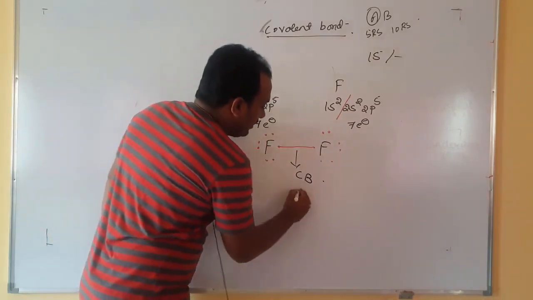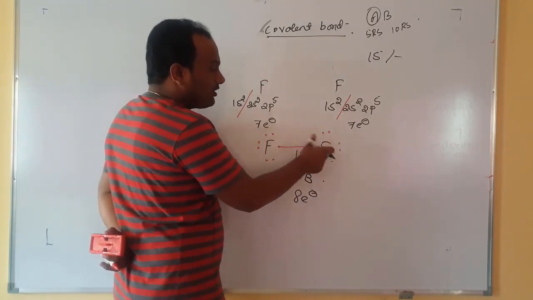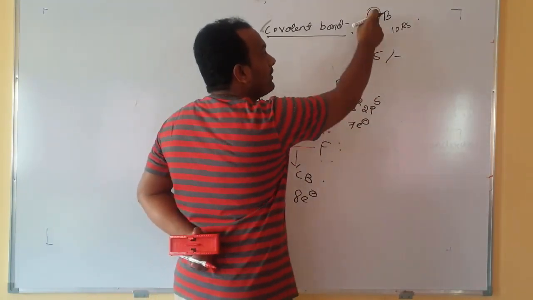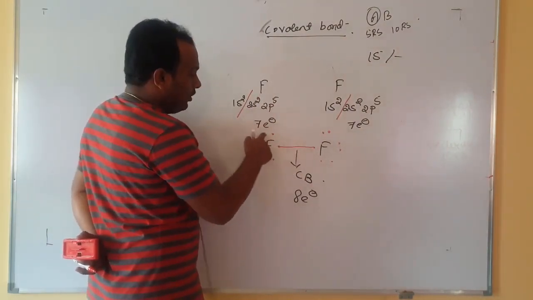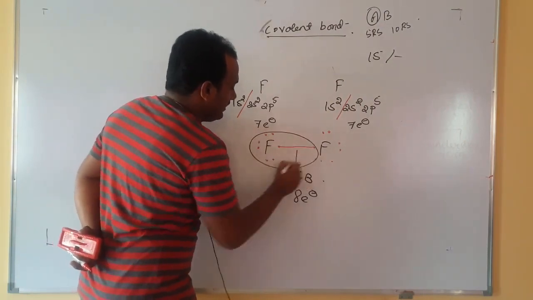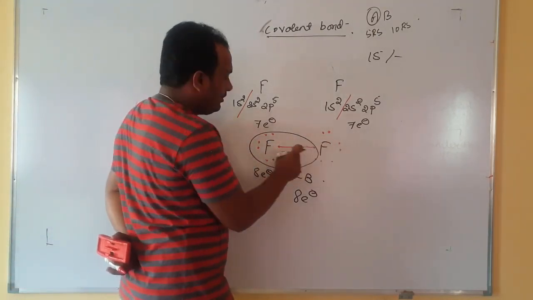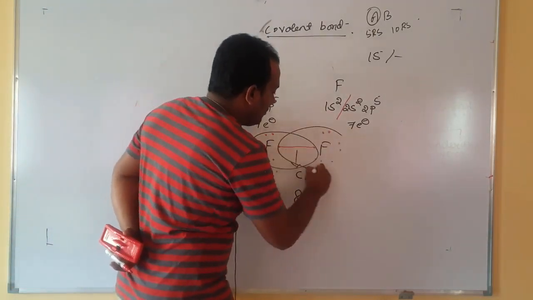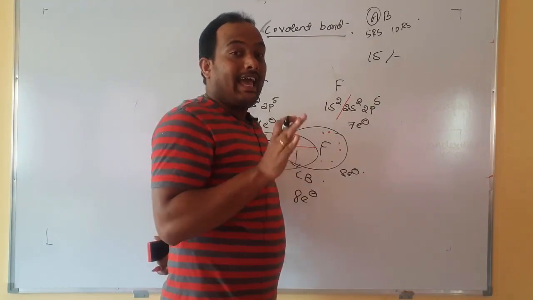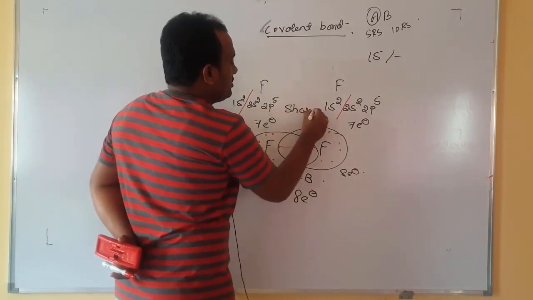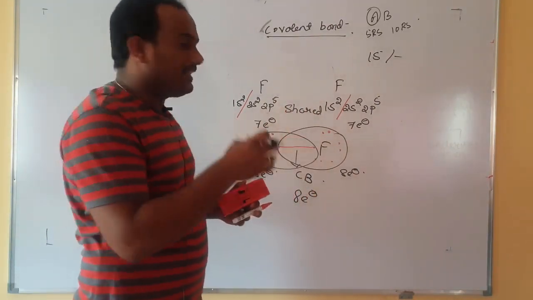Then ultimately they attain how many electrons? 8. Let us count. These 2 electrons are common for the left side also. These 2 electrons are common for the right side also. How is this 15 rupees common for both A and B? Remember this. Now if I count, this bond is 2 electrons. 2, 4, 6, 8. Left side is how many electrons? 8, stable. Let us count the other side. Again this bond is common for the right side also. 2, 4, 6, 8. Now the bond is stable. Here also how many electrons? 8 electrons. Here no one has donated, no one has accepted. They are shared. When there is sharing of electrons, that bond we call which bond? Covalent bond. Let us take another example.